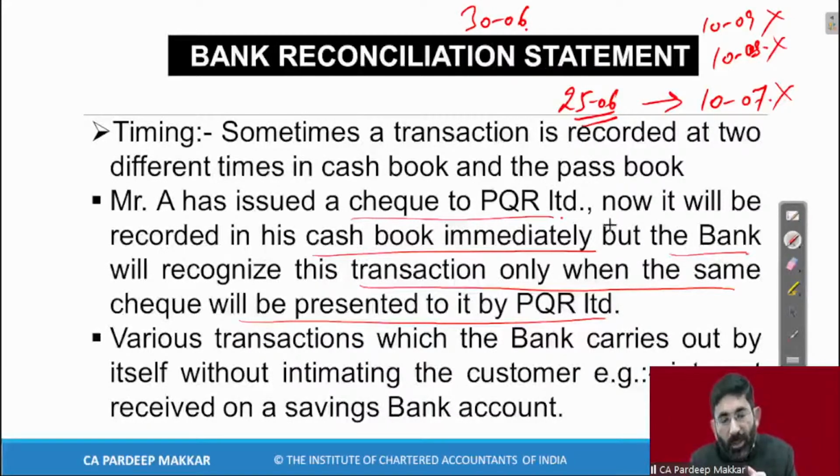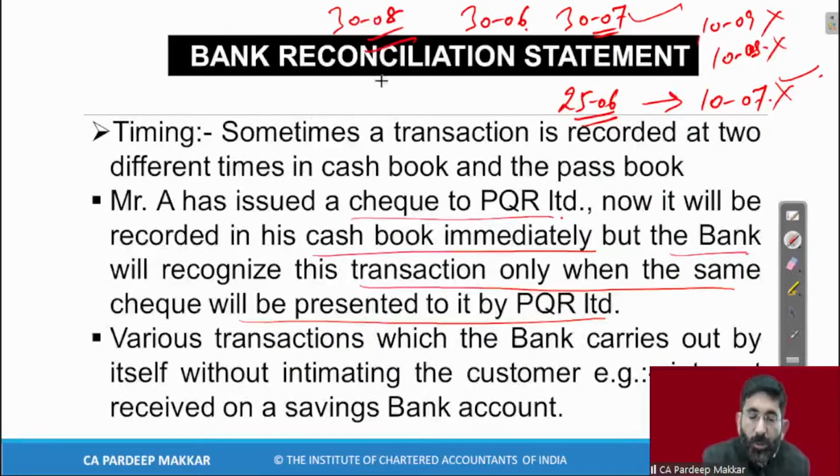I have to make an adjustment of this timing difference. On 30th of July, again I have seen he has not gone to bank. If he has not gone to bank, obviously I will have to again treat it in my BRS. Then on 30th of August, and 30th of September, he has not gone to bank. This is his choice, beta.